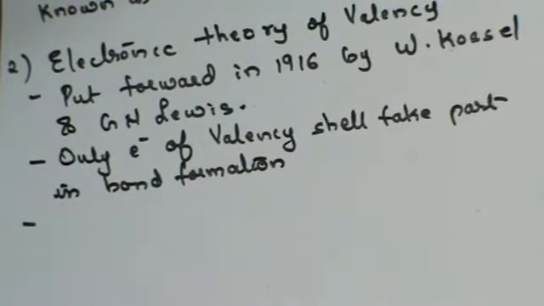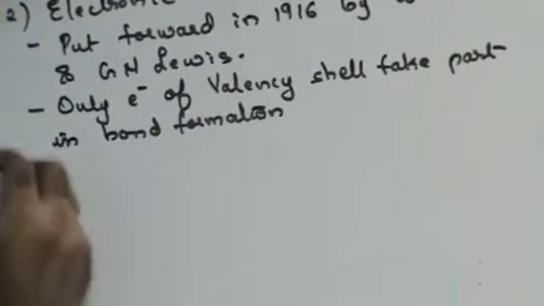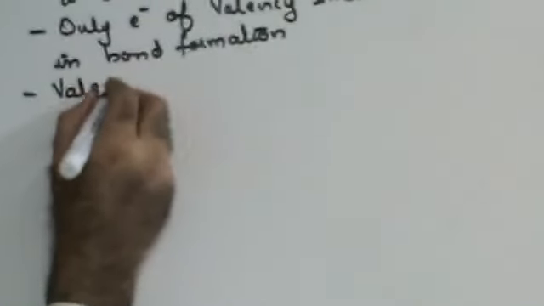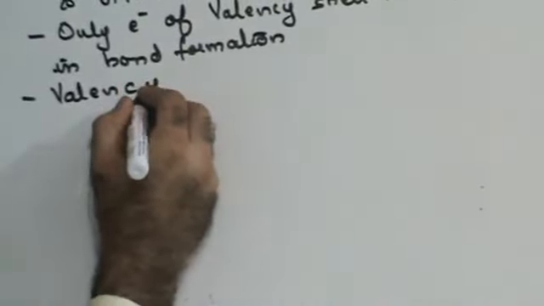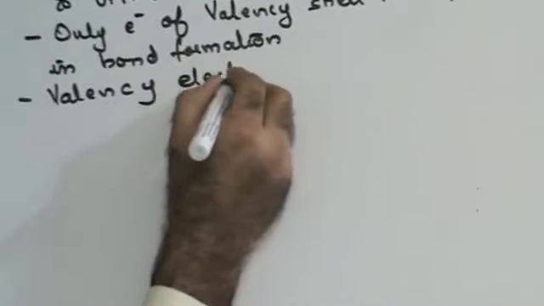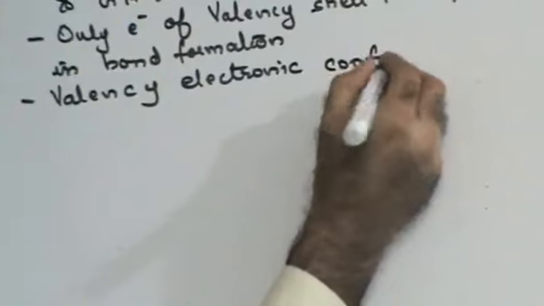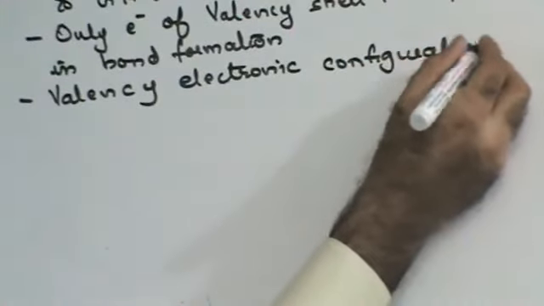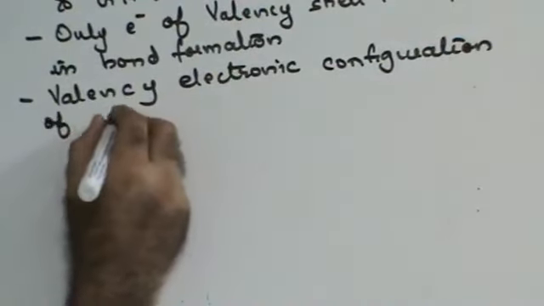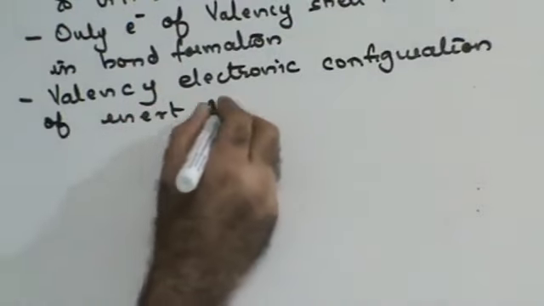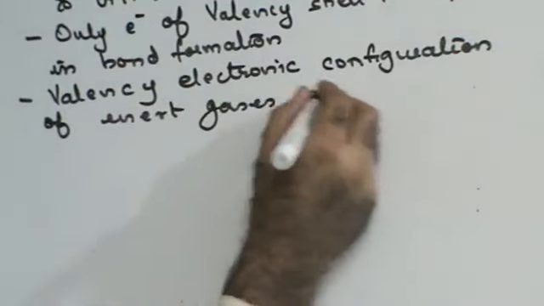It also says that the valency electronic configuration of inert gases is very stable.